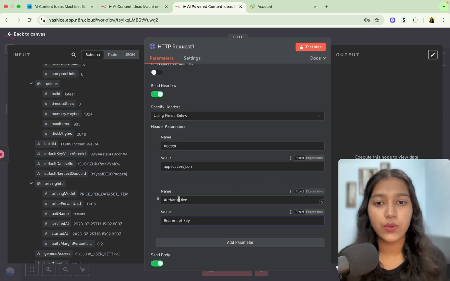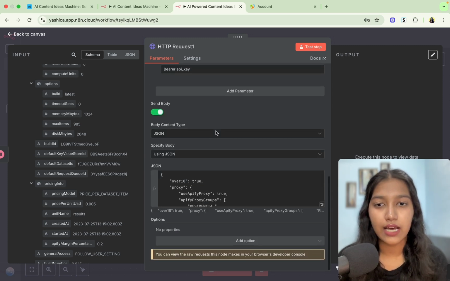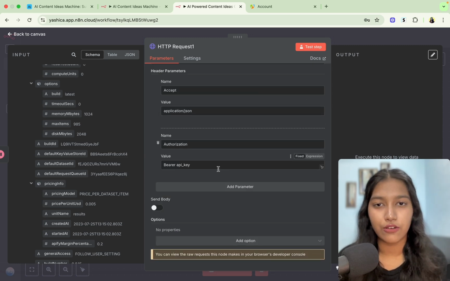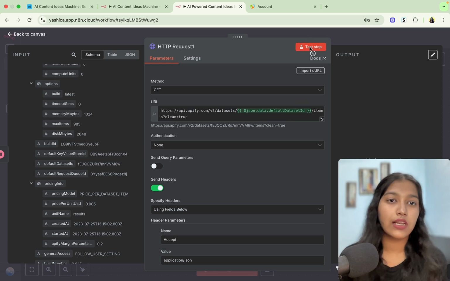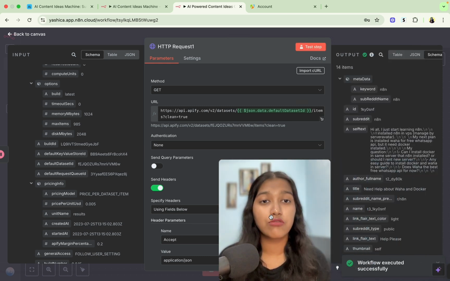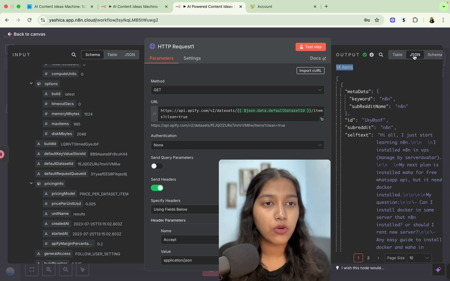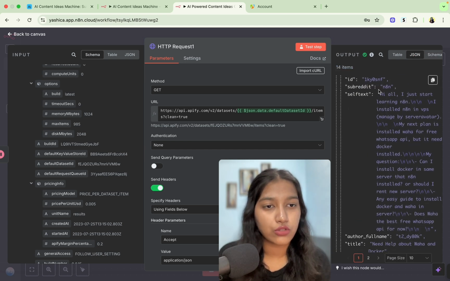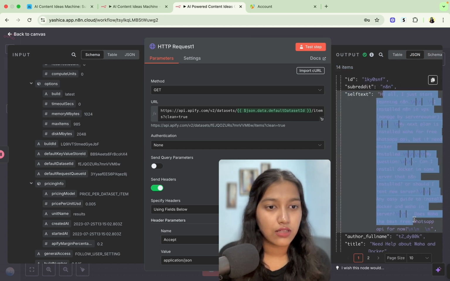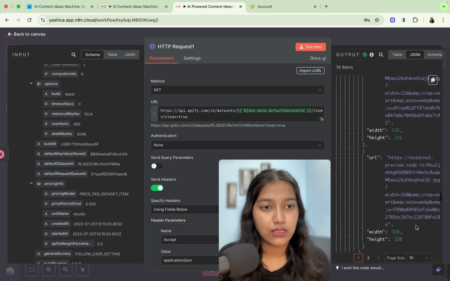So for the headers, we only need these 2. You can get rid of the first header we had. You can just delete that one. That's not required. And for the body, you can just turn it off. We don't need a body. Then you can click on test step, and you will be able to see the response from Apify. Apify basically got us 14 posts, as you can see here. And if you go to JSON, you will be able to see all those 14 posts. So this is the first post. Then if you scroll down, you're going to get all the 14 posts.